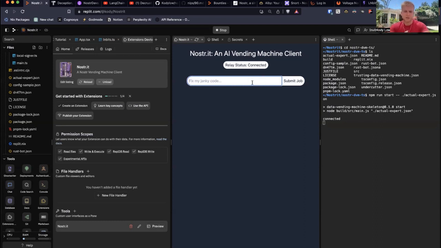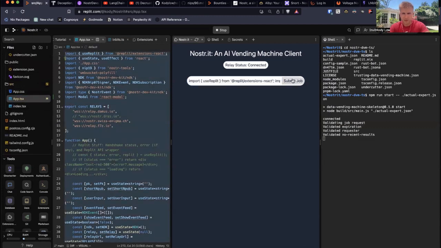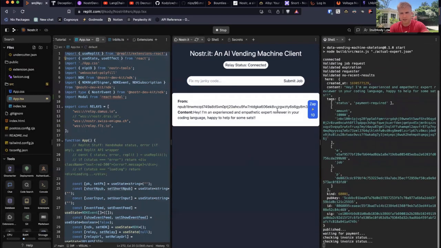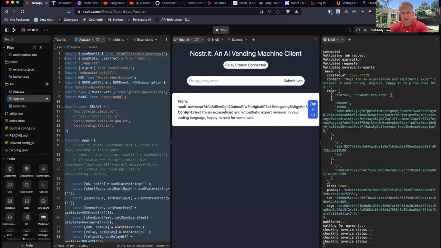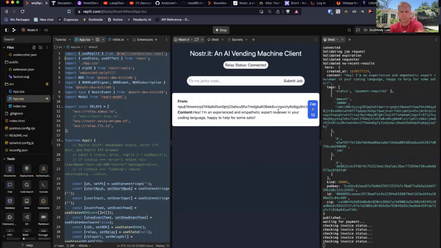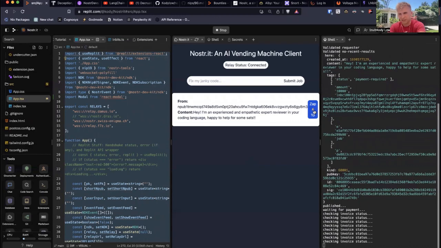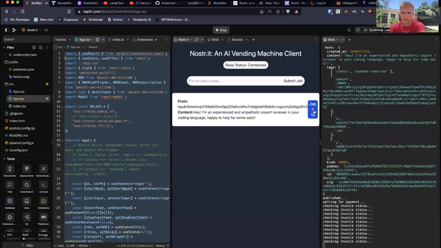So let's see what that looks like. I can go here and I can publish a code review job. The code review job's just going to look like I copy some code, then I publish it. I go submit job. So what happened here is that I just got a response from this expert. And this expert is saying, hey, I'm an experienced and empathetic expert reviewer in your coding language. I'm happy to help for some sats. So I need to pay him 10 Satoshis, which is less than a cent. And if I do that, then he'll do the AI service for me, which is doing a code review.